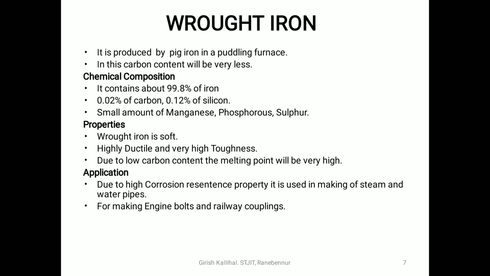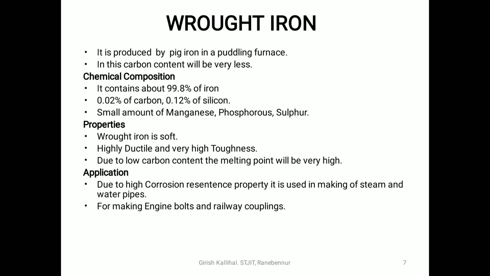So wrought iron is produced from pig iron, as I said. When you extract the iron from its ore, you will get the pig iron, and if you further heat that using the puddling furnace, you will get the wrought iron. The pig iron is extracted directly from the ore in the blast furnace, and taking that pig iron, if you further heat it in the puddling furnace, you will get the wrought iron.